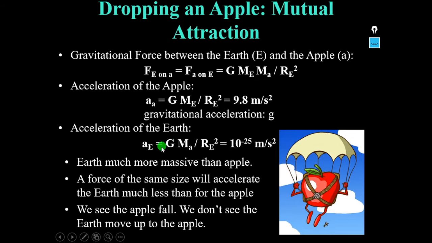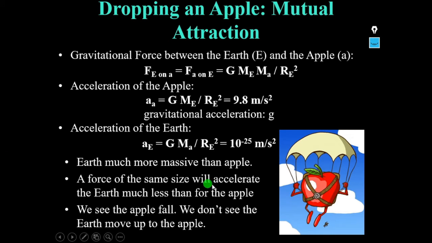That is because the earth is much more massive than the apple. That means a force of the same size will accelerate the earth much less than the apple.